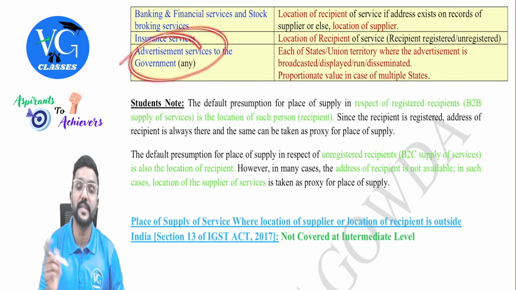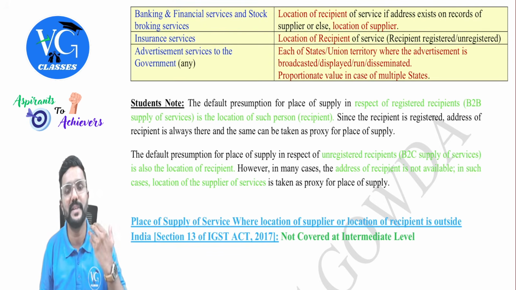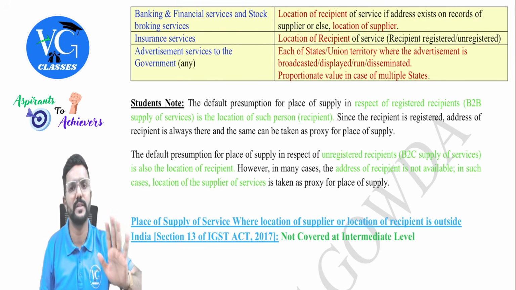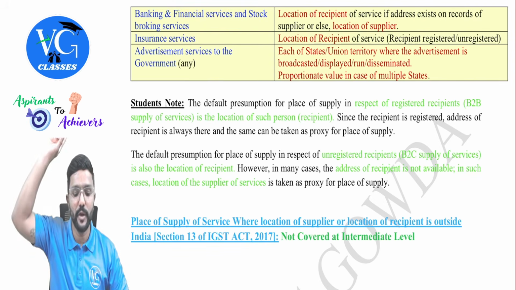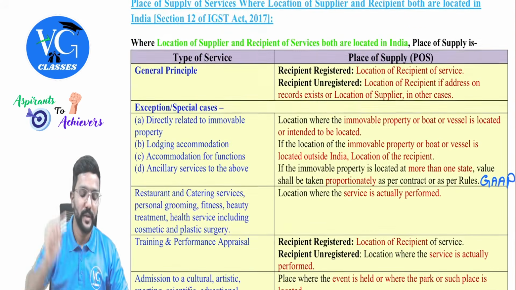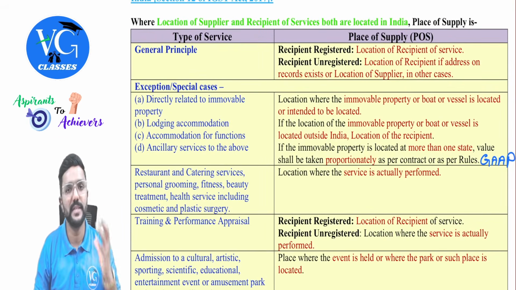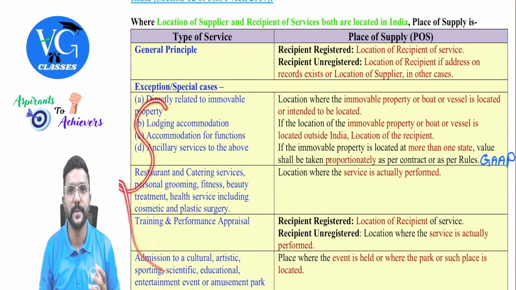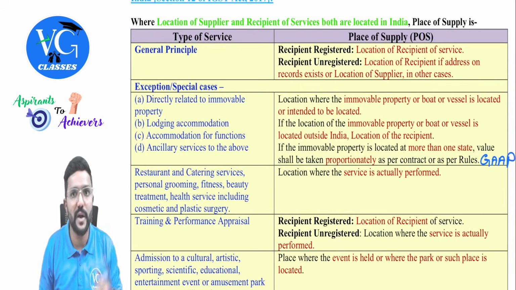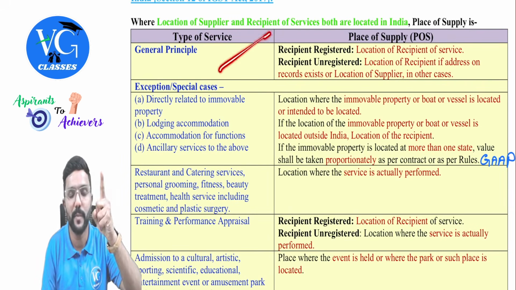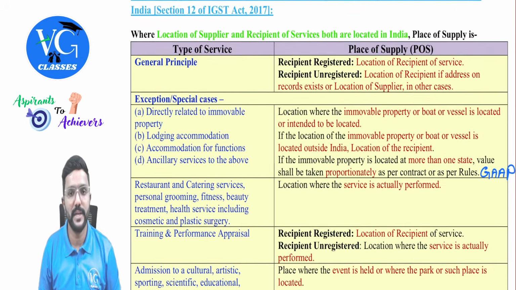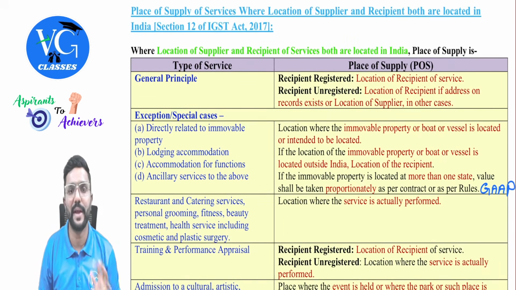This is only for advertisement services given to the government. What if advertisement services are given to others, where the recipient is not a government? Then you need to apply the general principle. We have seen the list of special cases. If your supply of services is not covered here, I already told you what you should apply: the general principle. There is also a clarification with respect to one advertisement.